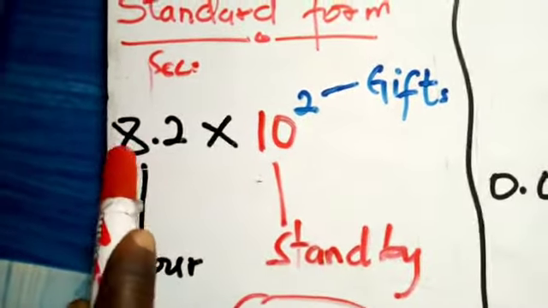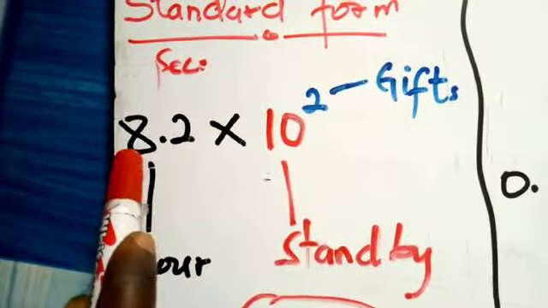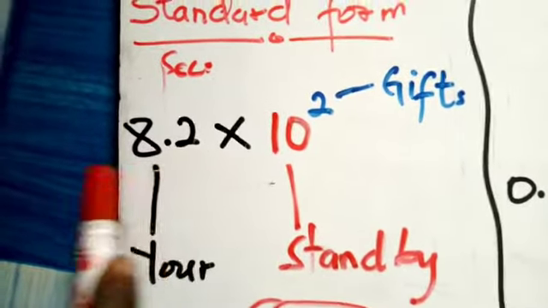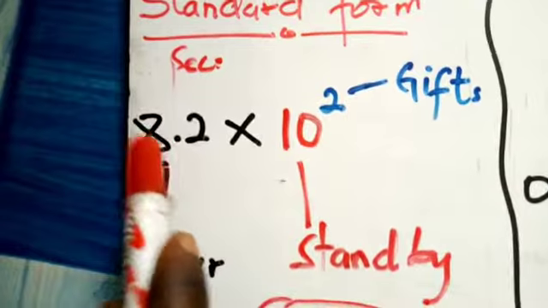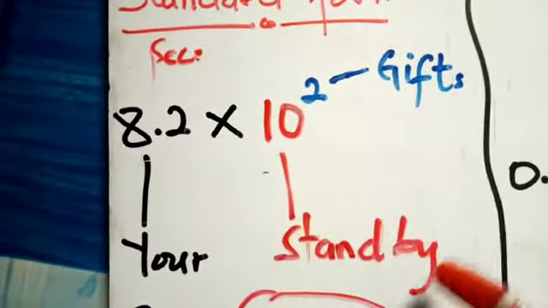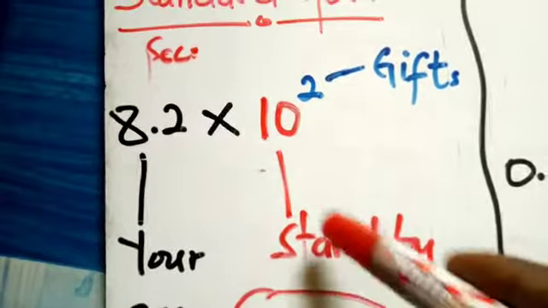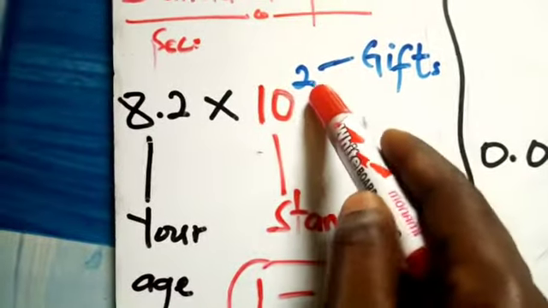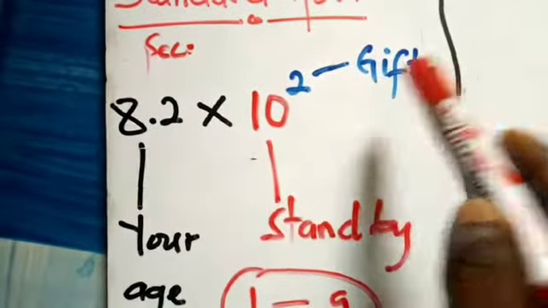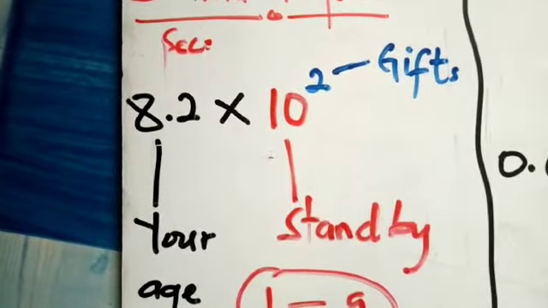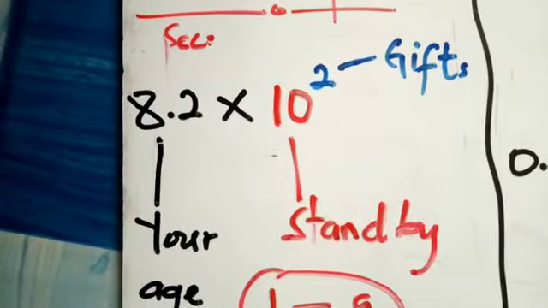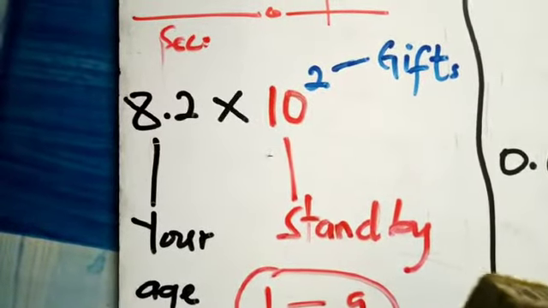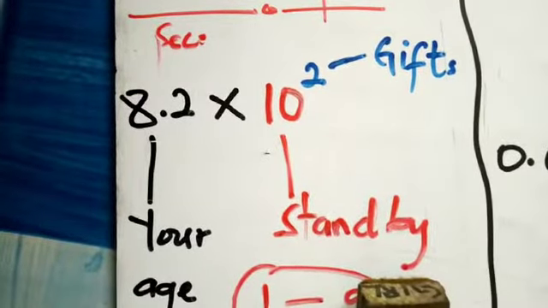Just make sure that the number before the point here is between 1 and 9, that is 1 year and up to 9 years. Anything apart from that is not accepted. And then the 10 here is just a standby. Let's say you have a standby over here. That is for the company. The company is providing that for its employees. And then there's a gift at the end of the year, which is at the top of this thing. That is how the rule of the company goes. So you just need to obey that before you can qualify to be a member of the company.